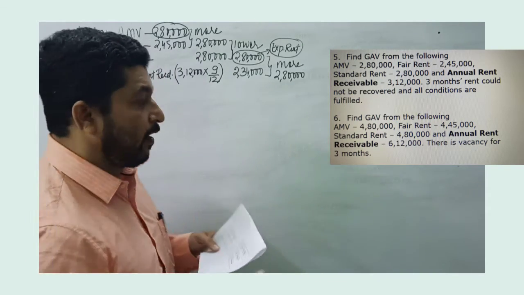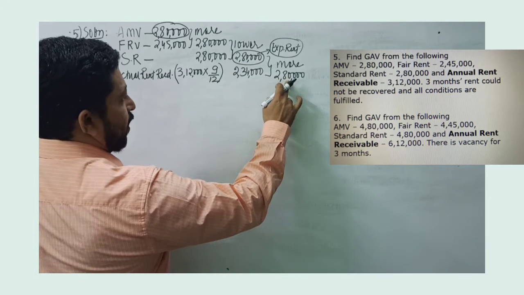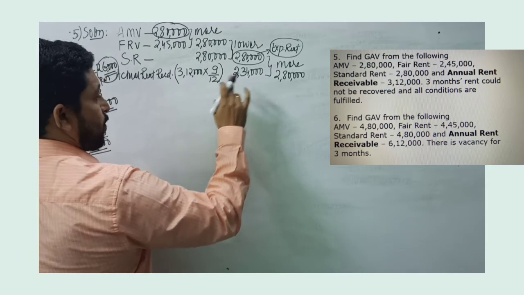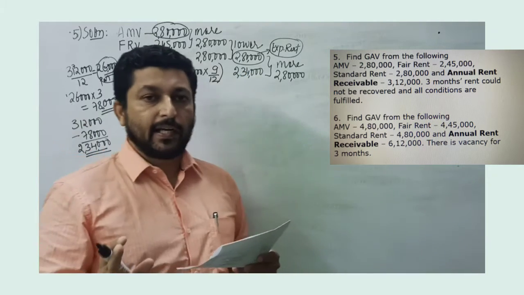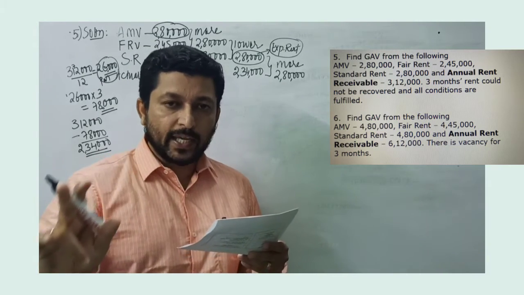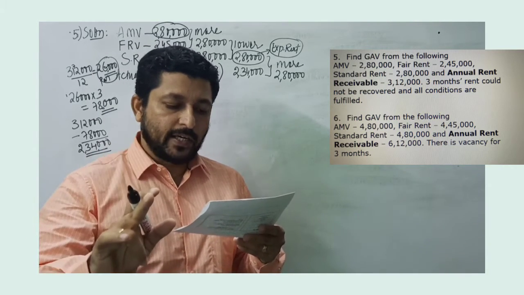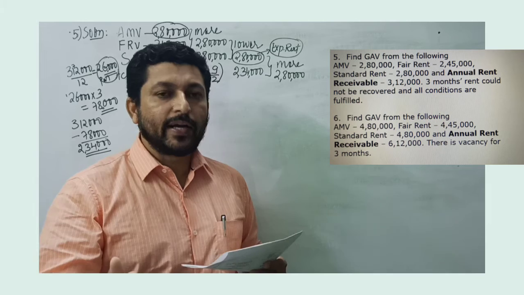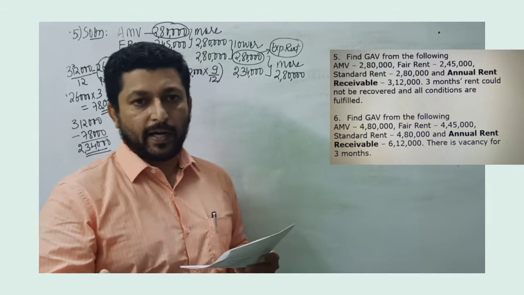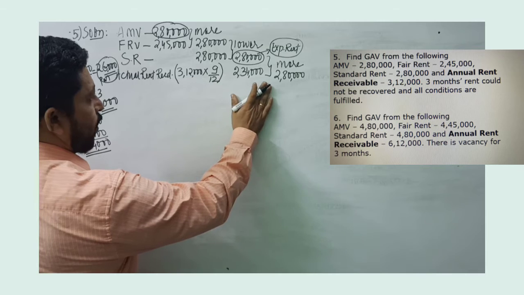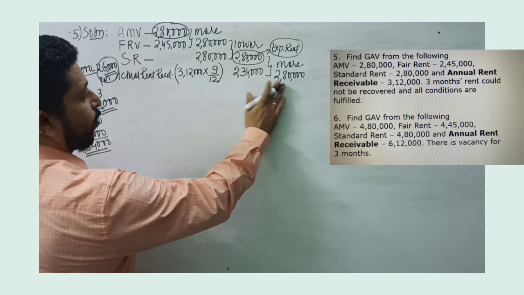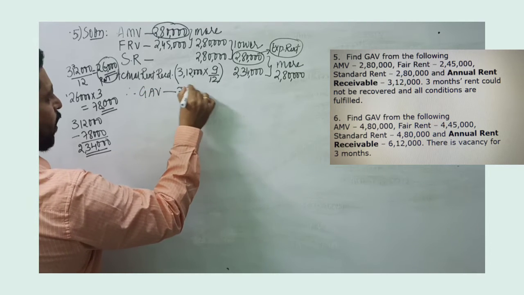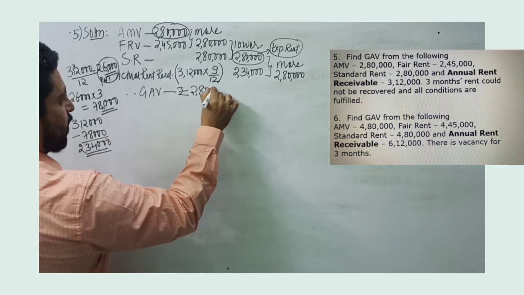Conditions are simple. That expected rent becomes gross annual value, which has become gross annual value. And the second condition is there must be vacancy loss. Interestingly, in this problem, there is no vacancy loss. We need to understand 3 months rent could not be recovered is given. We have unrealized rent or unrecovered rent. And since we don't have vacancy loss, we don't have to go to step 4 at all. Therefore, in this particular problem, gross annual value will be rupees 2,80,000 itself.